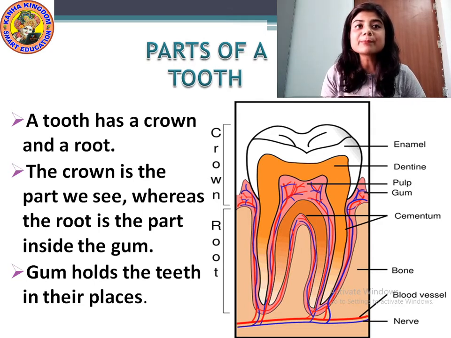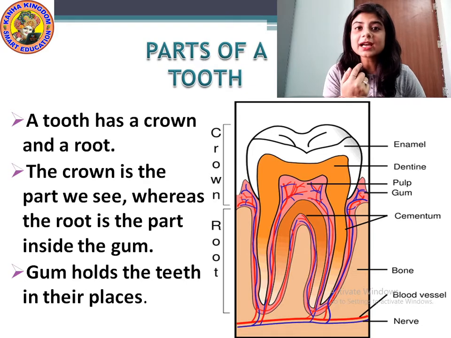Gums hold the teeth in their places. Understood? There are two parts, the crown and the root.